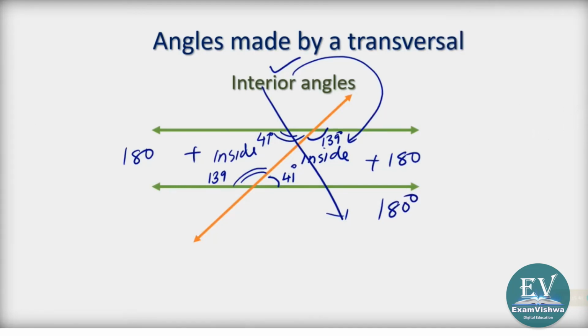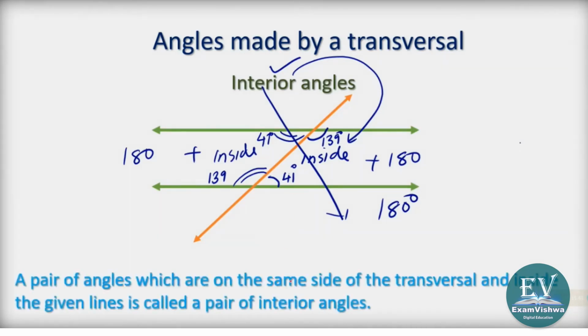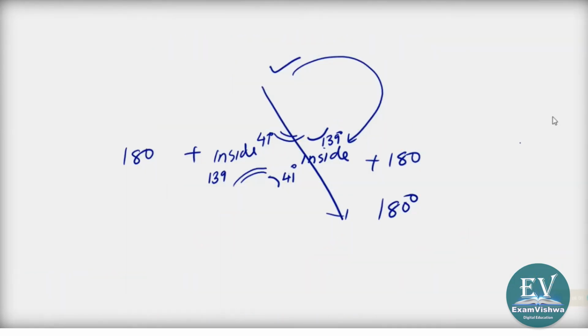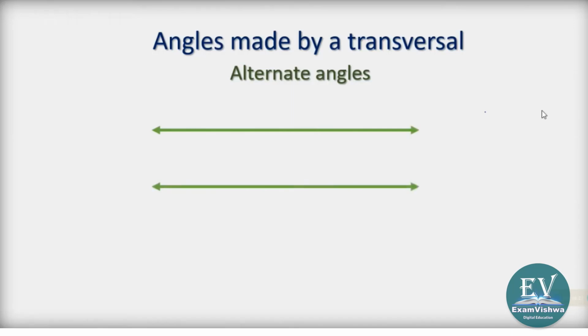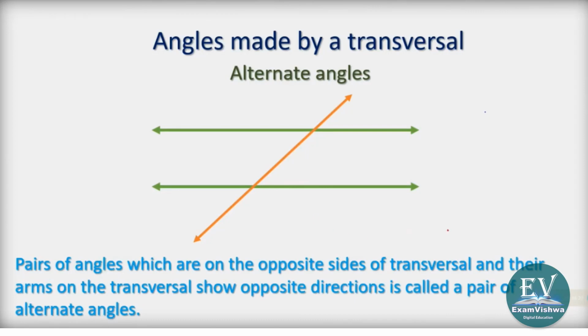Removing the protractor. Interior angles are on the same side of the transversal and inside, and we call them interior angles, and we found that their total is 180 degrees. We'll move fast. Remove the markings. What is the next category of angle? Angles made by the transversal: alternate angles. What are alternate angles? Alternate angles are on either side of the transversal.